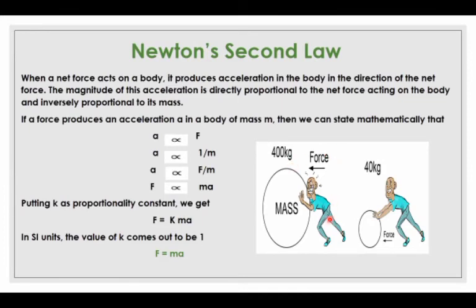Here a person applies force on a mass of 400 kg for moving it. More force is applied for more mass to produce acceleration, and less force is applied for less mass to produce acceleration.